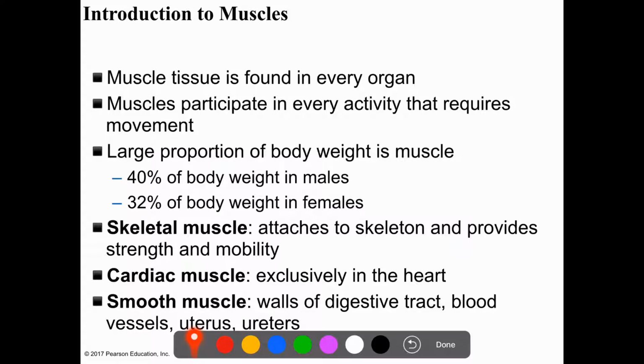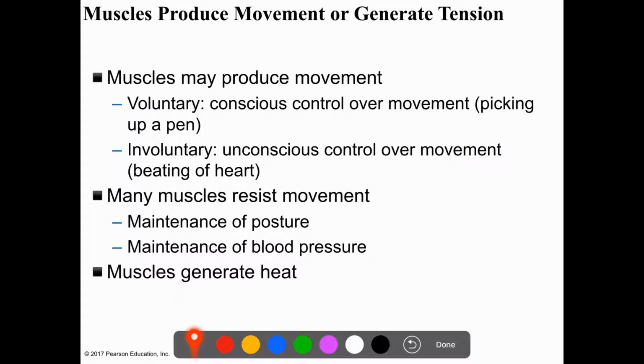We have the cardiac muscles. These are the muscles of the heart, and we have the smooth muscles, which can be found within the wall of the digestive tract, within the blood vessels, within the uterus and the ureters. So different types of muscles are located in different parts of our body.